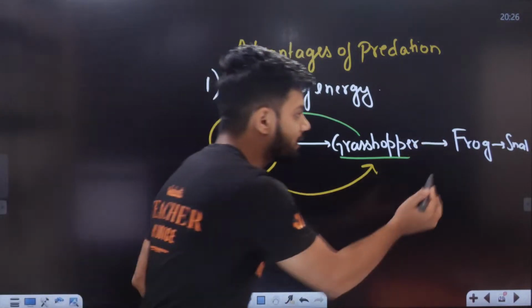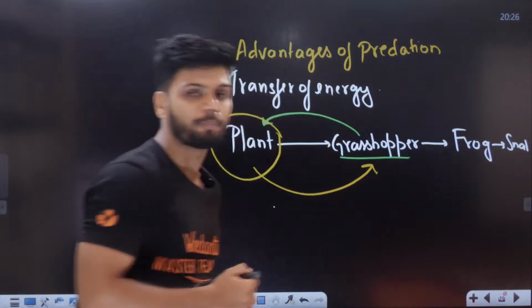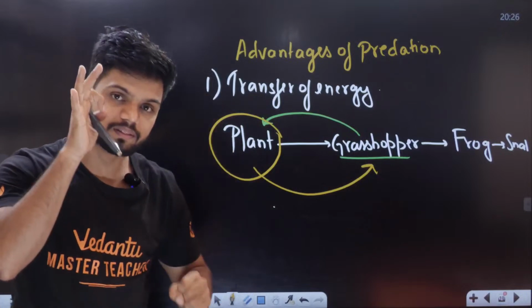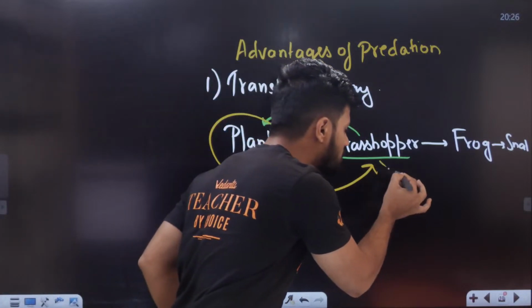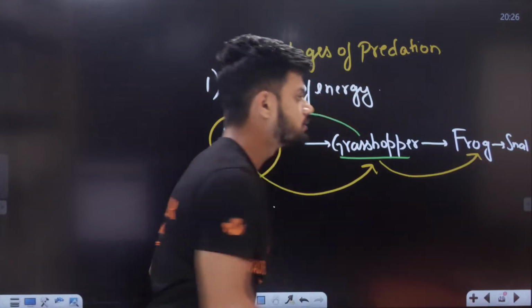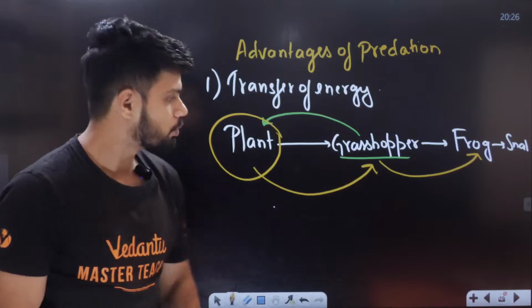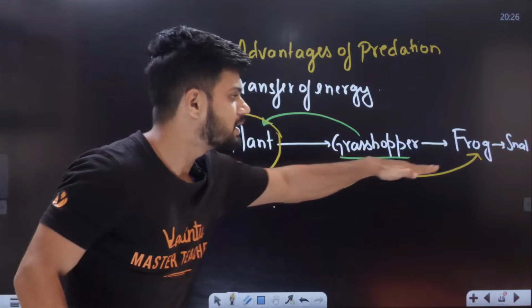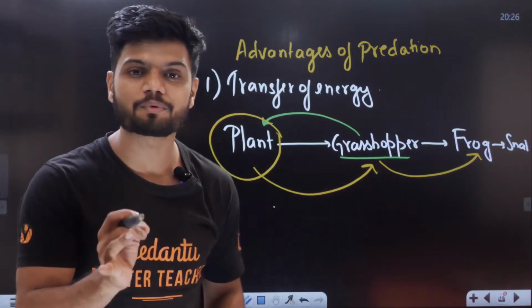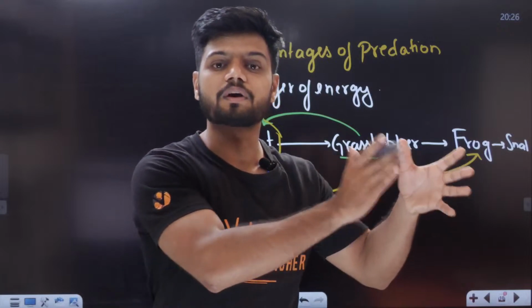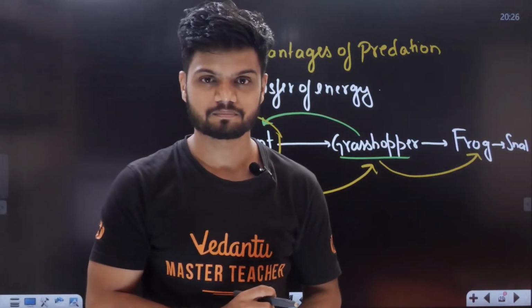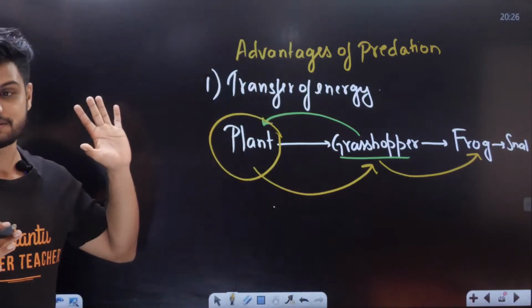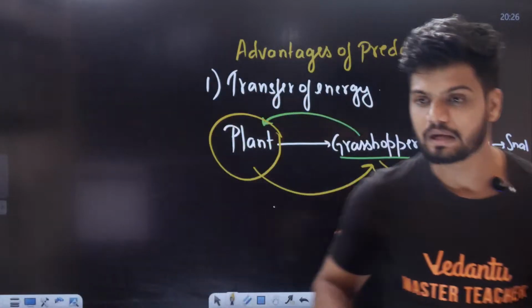At the same time, when this frog is eating the grasshopper, basically the predation, when this is happening, all the energy in the grasshopper is transferred to the frog. So when one organism is eating another organism, what is happening? The energy is being transferred. That is the advantage of predation. There is always transfer of energy because of predation. If predation is not happening, all the energy would have been stored in the plants itself.